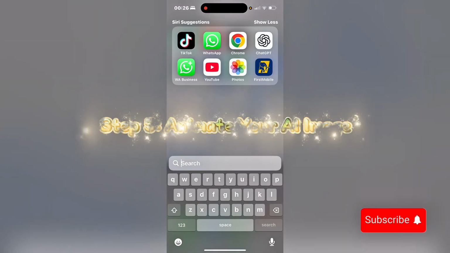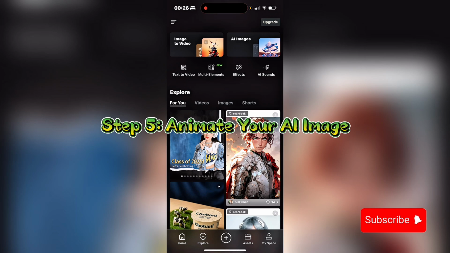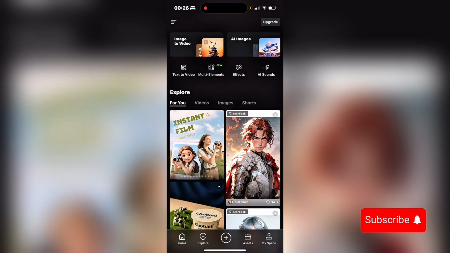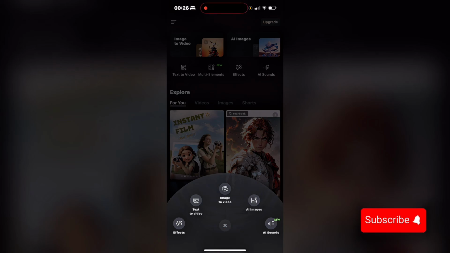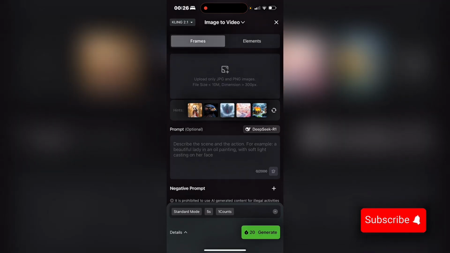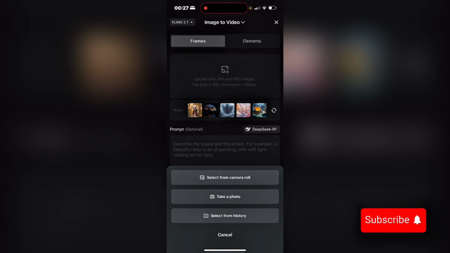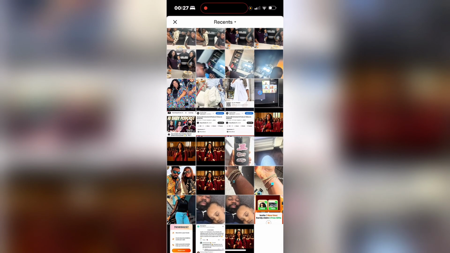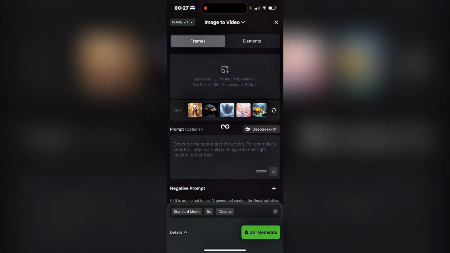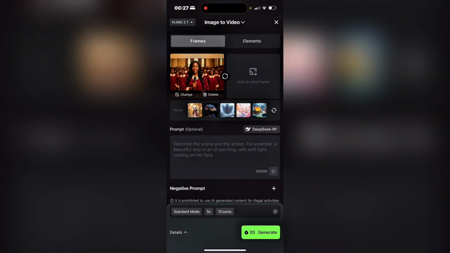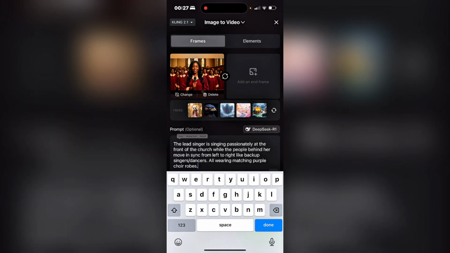Now the next thing we need to do is to animate this image that we have gotten from ChatGPT, and to do that I'm using Kling AI. So once you open your Kling, at the bottom, you see the plus sign. Click on the plus sign and click on image to video. So I'm going to bring in the image that I just downloaded from ChatGPT, which is this first one at the bottom here. Okay, and then I'm going to put my prompt here. I have a prompt that I've already written, so I'm going to paste that. I'll also leave the prompt in the video description for you if you want to copy it.